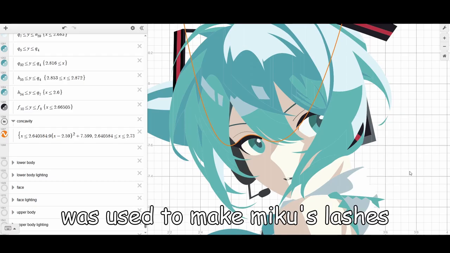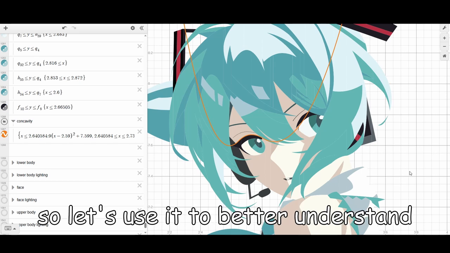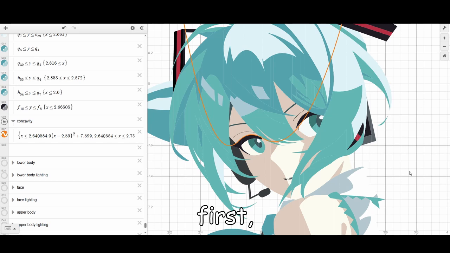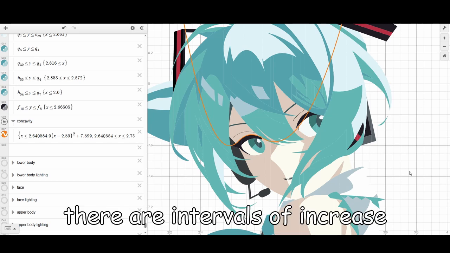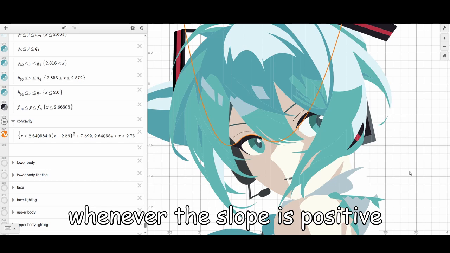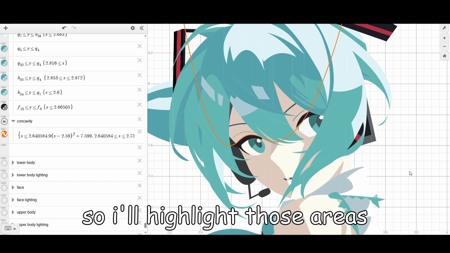This function here was used to make Miku's lashes. It makes a funny shape, so let's use it to better understand slope and concavity. First, let's identify the intervals of increase and decrease. There are intervals of increase whenever the slope is positive, and wherever it's negative, there's an interval of decrease. So I'll highlight those areas.